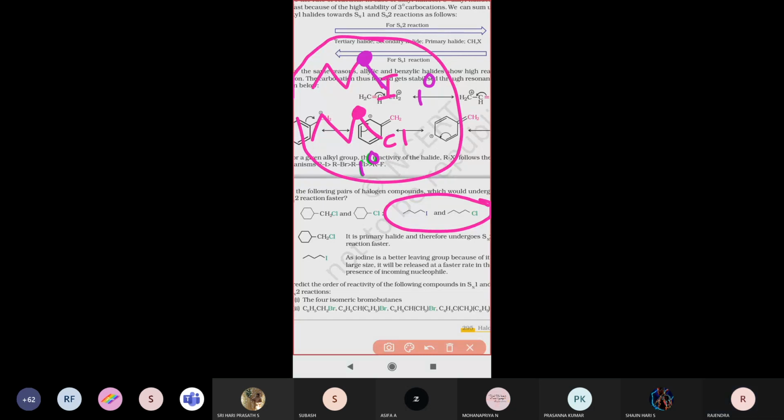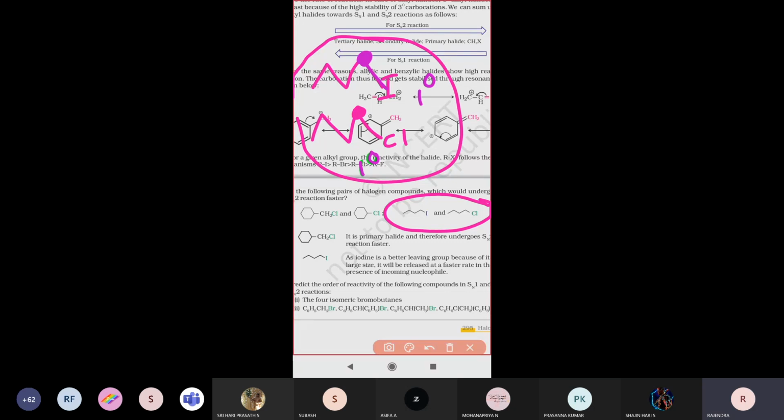But which will undergo the reaction very fast? The difference is the halogen, chlorine in one and iodine in the other. To explain this kind of SN2 question, we have to compare their atomic sizes.